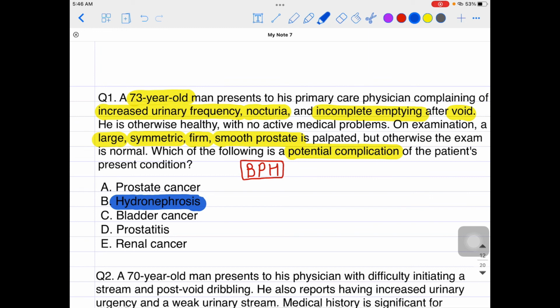Why hydronephrosis? Because I told you that if the urine is collecting in the bladder for a very long period of time, it can go back into the ureter. Retrograde flow of the urine might happen into the ureter, and through the ureter it might go into the kidneys, and there it can cause storage of the urine back in the kidneys. That will lead to hydronephrosis. So that's why the potential complication of this condition, which is BPH, would be hydronephrosis among the given options.